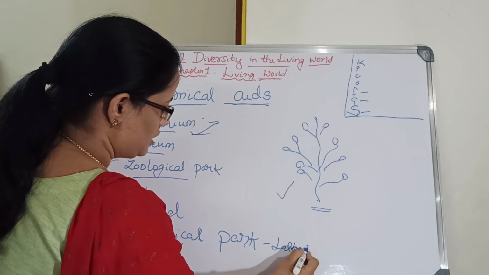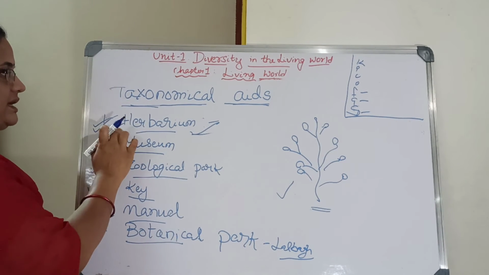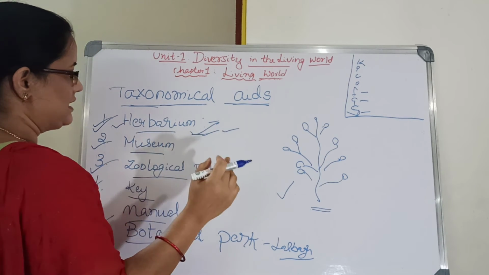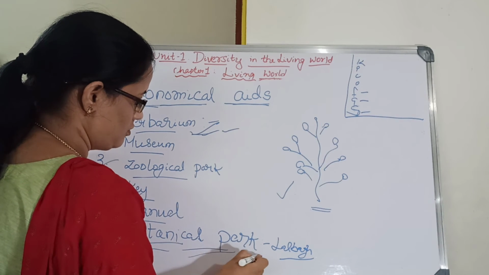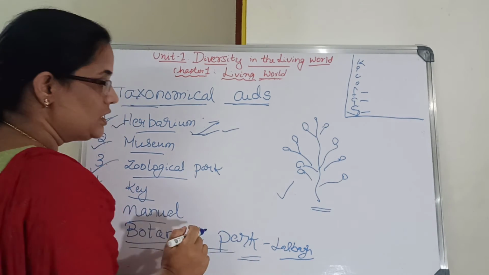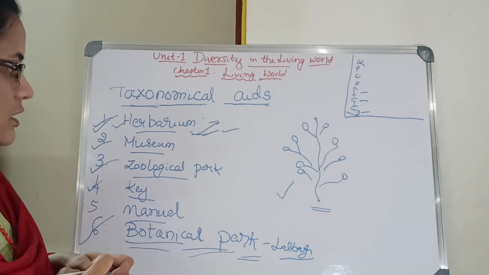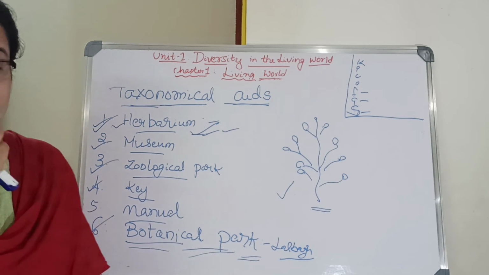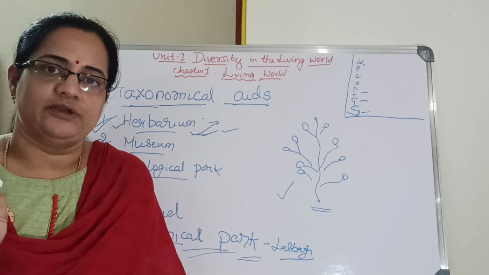Botanical park, like Lalbagh in Bangalore, means living plants. In a herbarium it is a dried plant kept for learning, but here living plants are grown for study. Small plants are planted, and after many years they have grown. You can read the plant classification there, for study only.